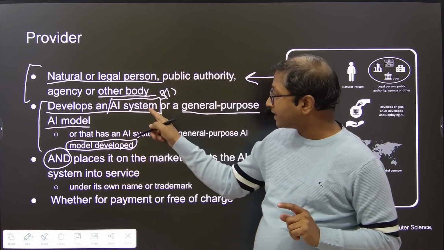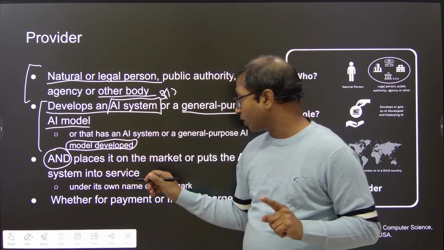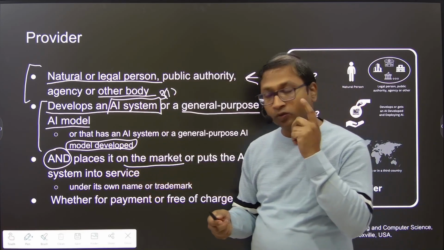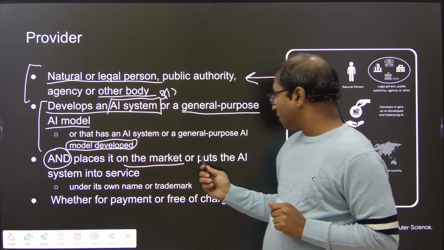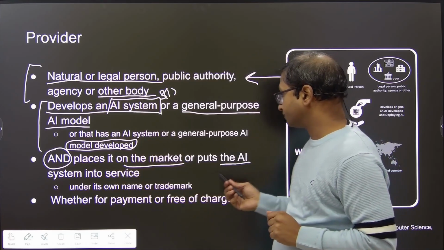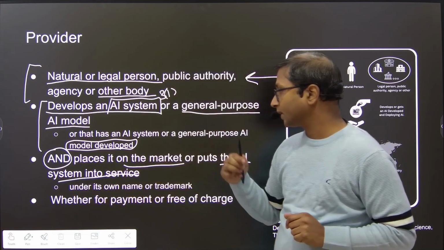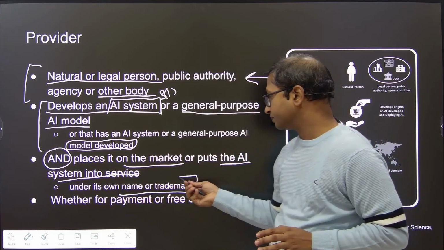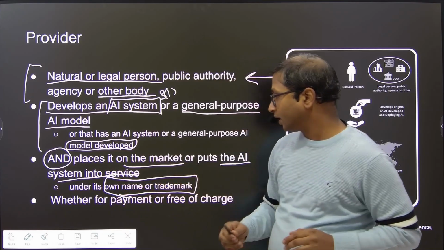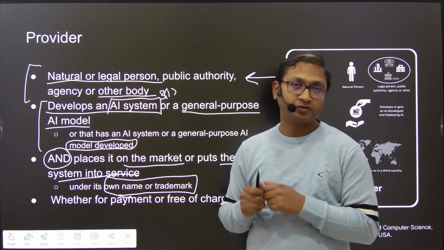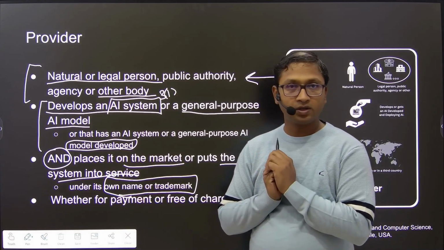Places the AI system or the general purpose AI model on the market. Now, on the market here means on the EU market. Or puts the AI system into service under its own name or trademark, whether for payment or free of charge. So it does not matter whether it is done for free or for some payment.